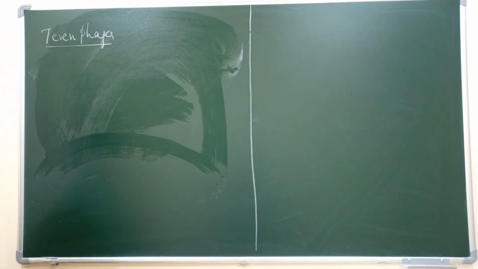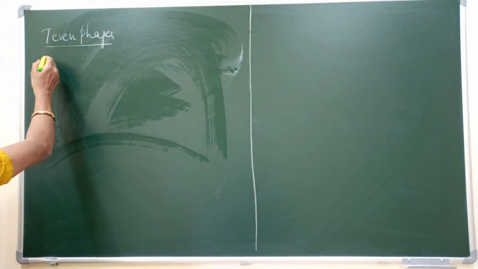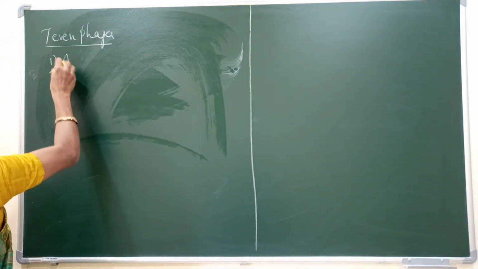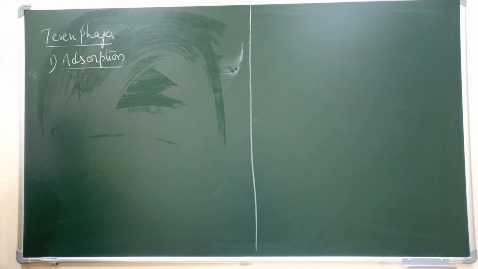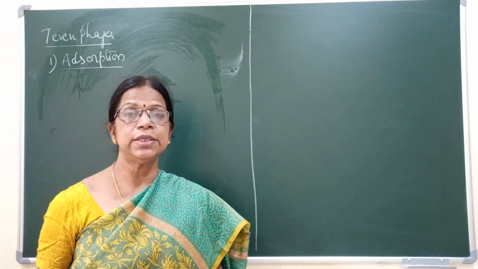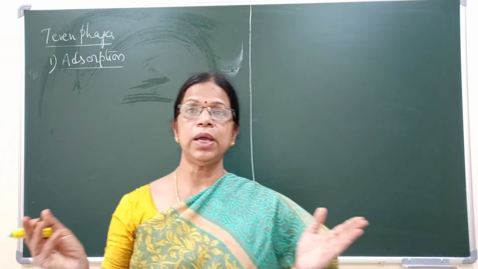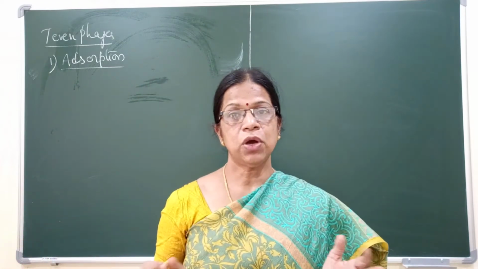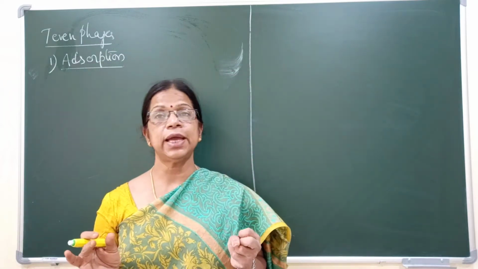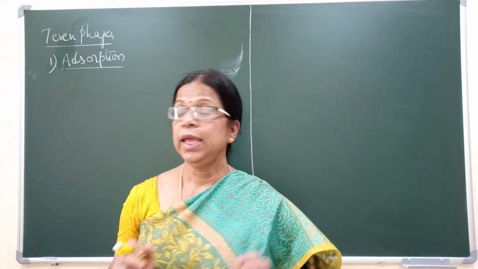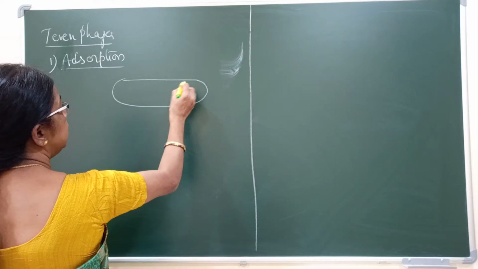There are 5 different steps in T-even phages. The first one is called the adsorption phase. In this phase, the bacteriophage constantly collides with the bacterial cell and gets attached to a particular site called a receptor site on the bacterial cell wall.